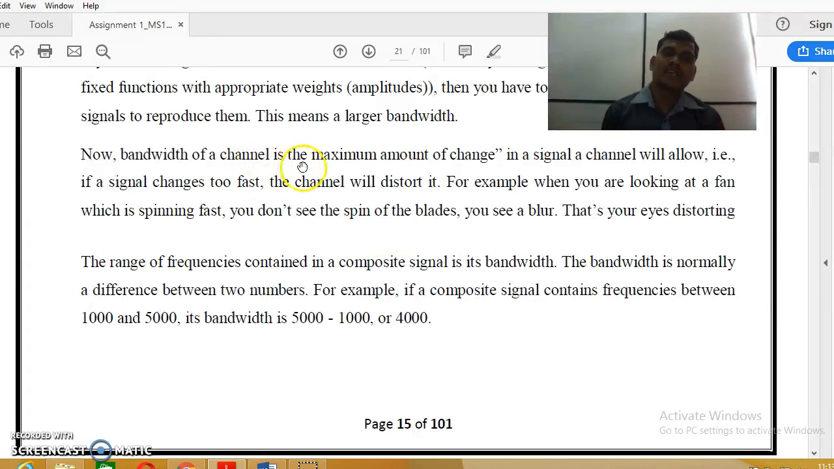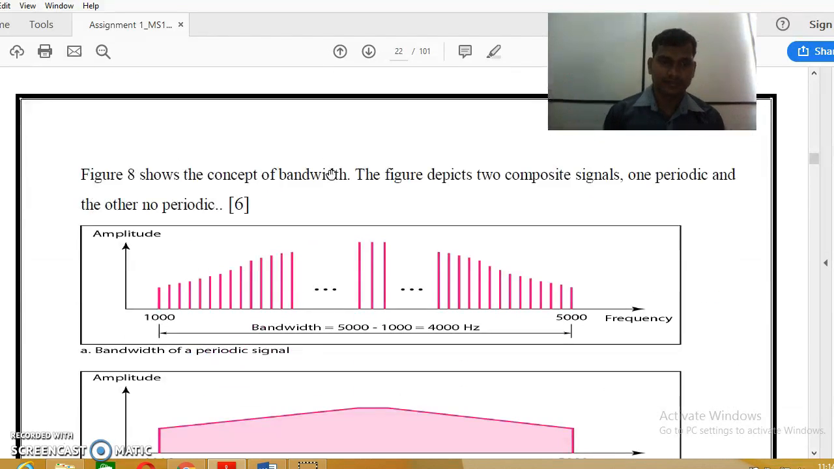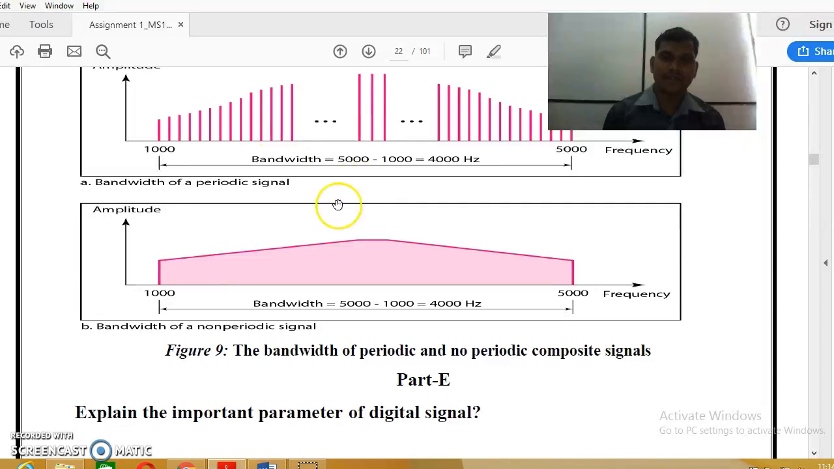Bandwidth of a channel is the maximum amount of change in a signal the channel will allow. For example, if a signal changes too fast, the channel will distort it. For example, when you are looking at a fan which is spinning fast, you don't see the spin of the blades, you see a blur. Your eyes distort it. This is the figure for bandwidth of signals.